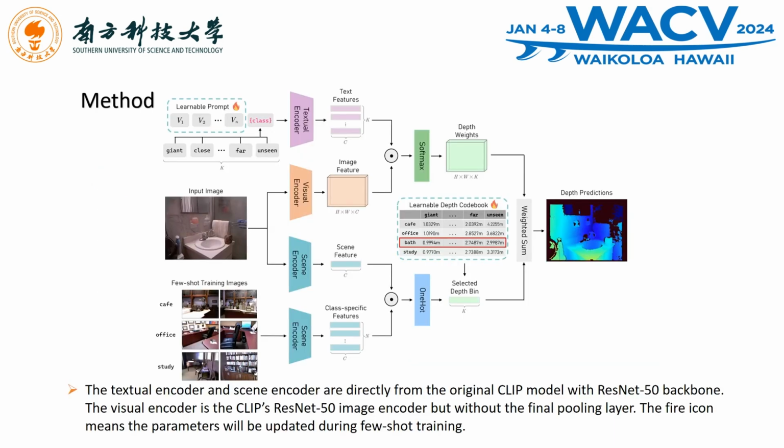This is the pipeline of our method. The textual encoder and scene encoder are directly from the original CLIP model with a ResNet 50 backbone. The visual encoder is the CLIP's ResNet 50 image encoder, but without the final pooling layer. The fire icon means the parameters will be updated during few-shot training.